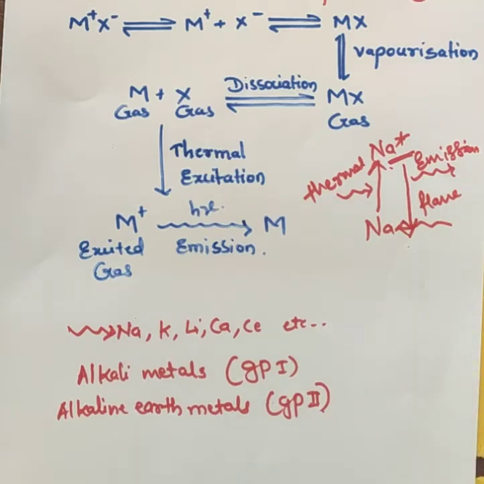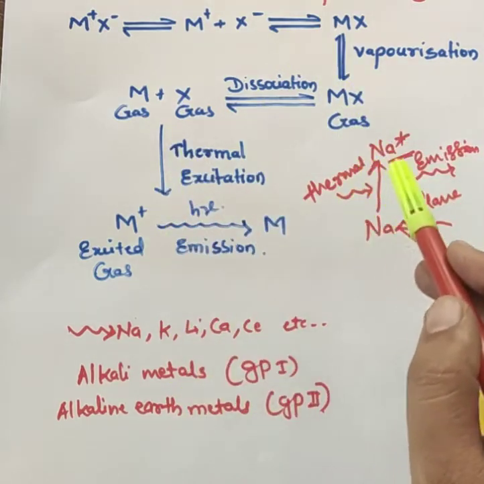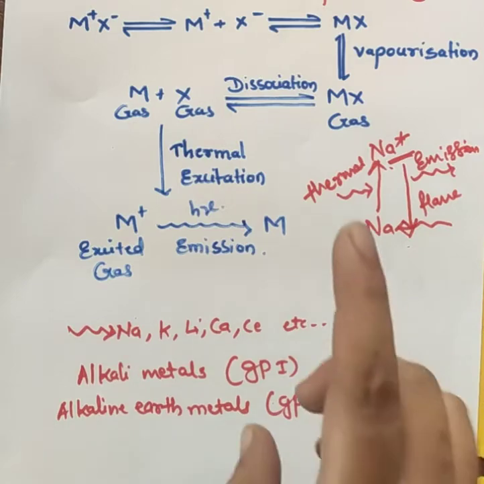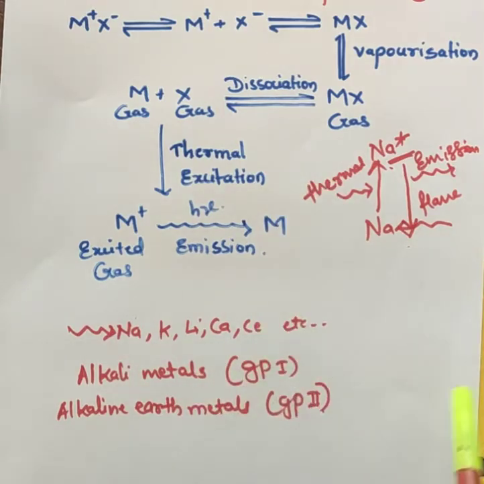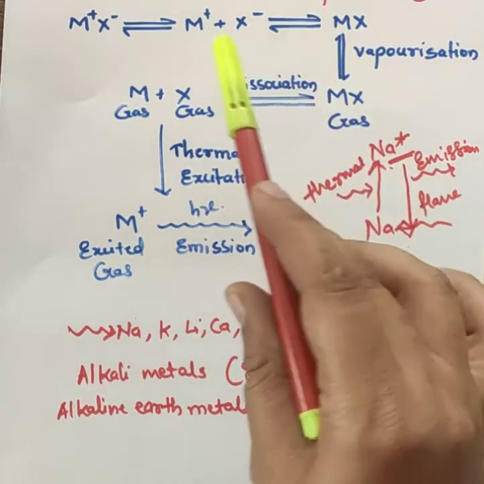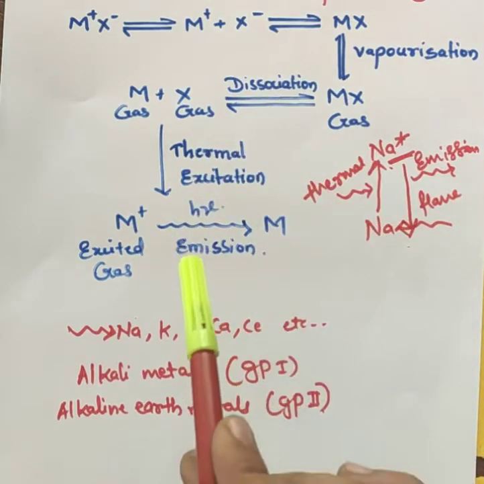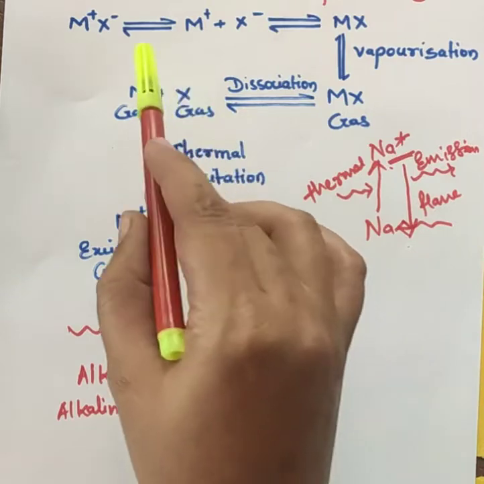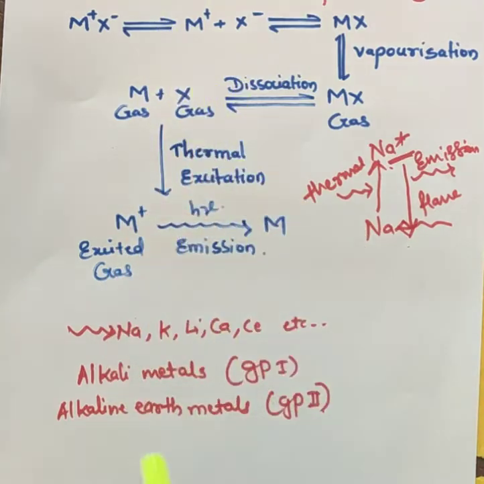So this flame photometry depends upon this concept only. Here one thing you must remember: in flame photometry the elements or the species to be examined must be in the atomic state. Then let's see further.